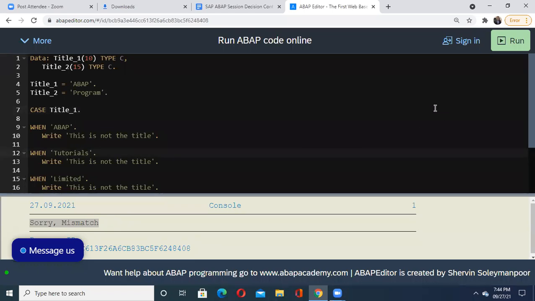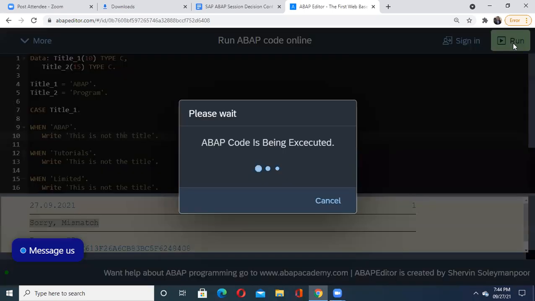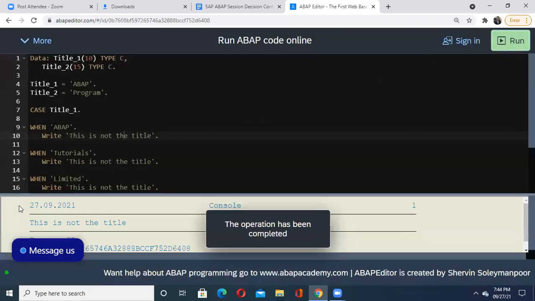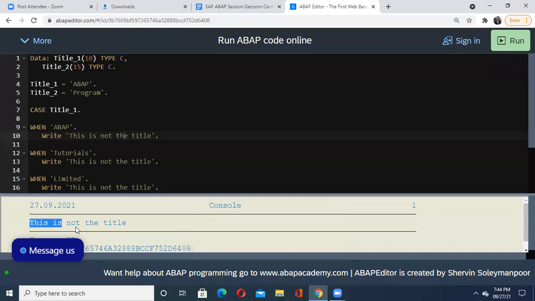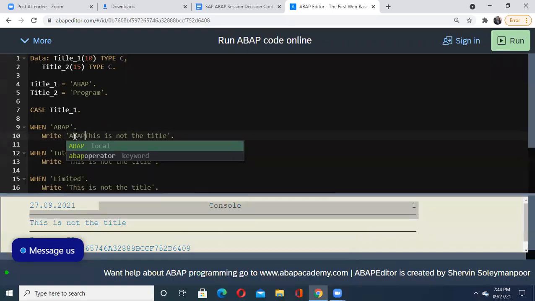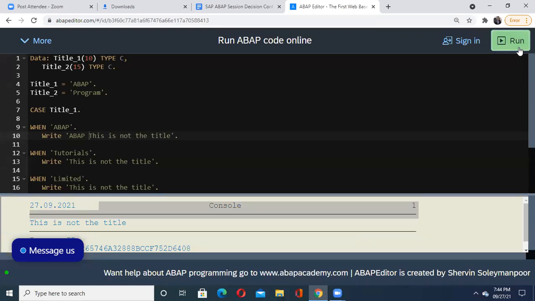Now what we'll do, instead of case title 2, let us take case as title 1, and let us see that. It should execute case number 1, that is when ABAP. In when ABAP, we have written that this is not title. You find here, so for your understanding, I'll write here ABAP. This is not title in my right statement.